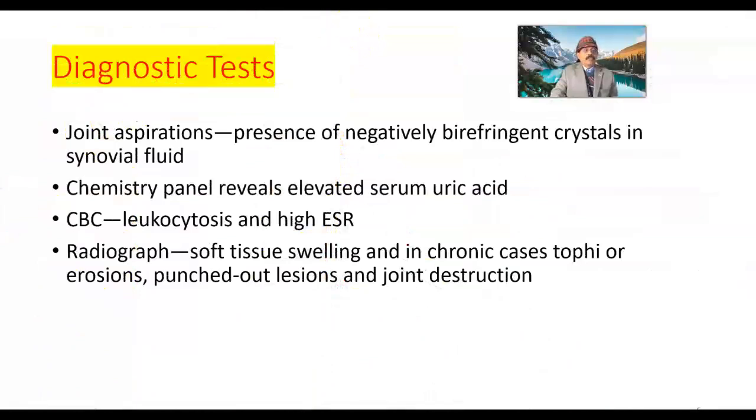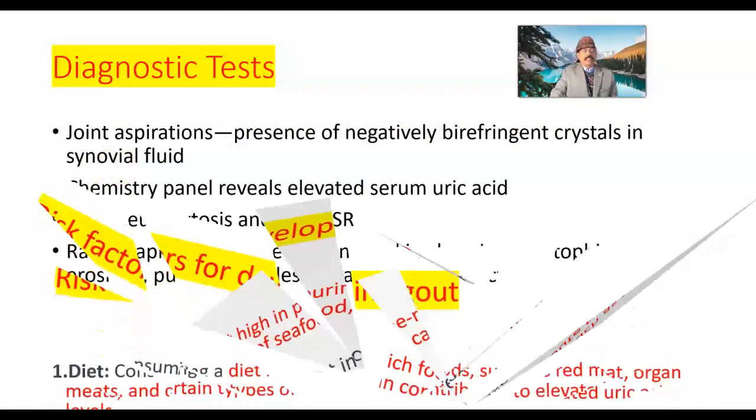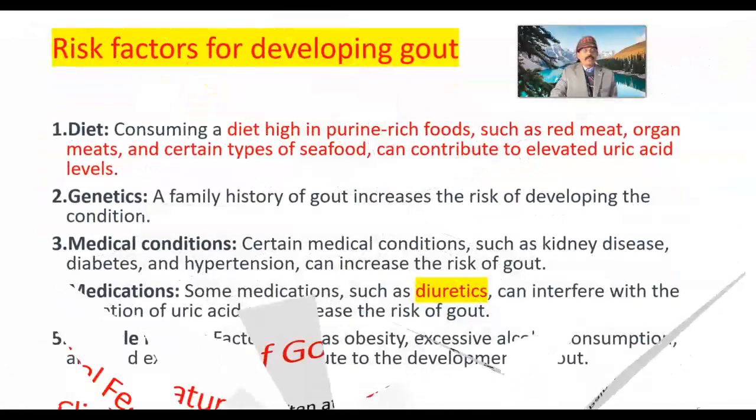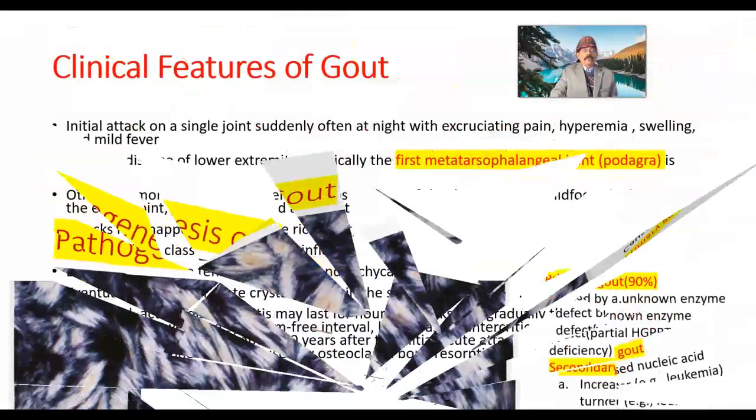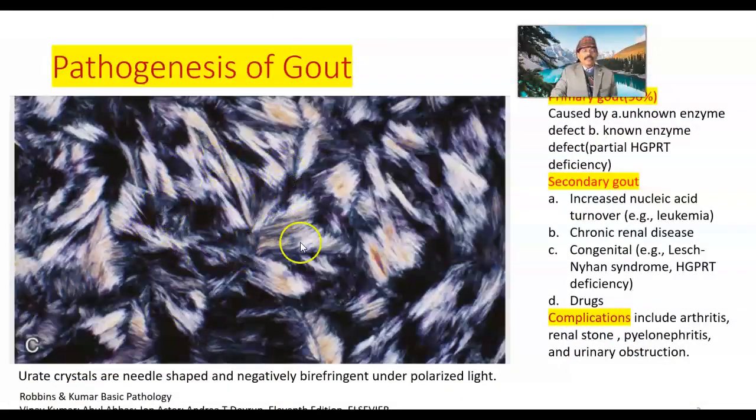Diagnostic test: joint aspiration, presence of negatively birefringent crystal in the synovial fluid. We have seen that crystal. Okay, so we'll get the crystal here in our work. This is the crystal, that is urate crystal, needle shaped, and negatively birefringent under polarized light.